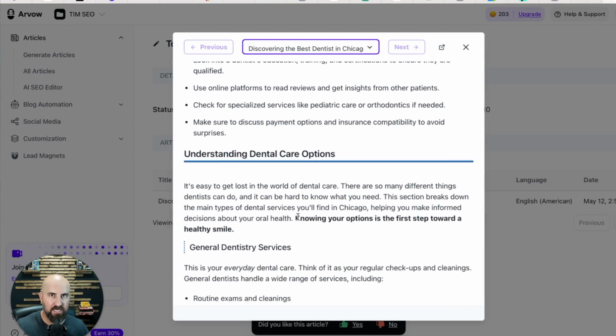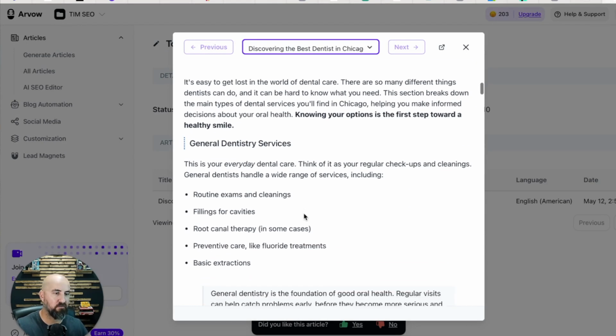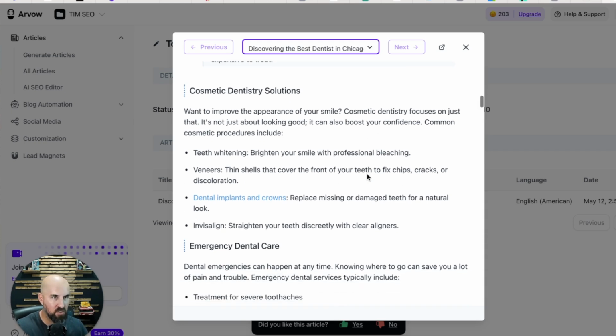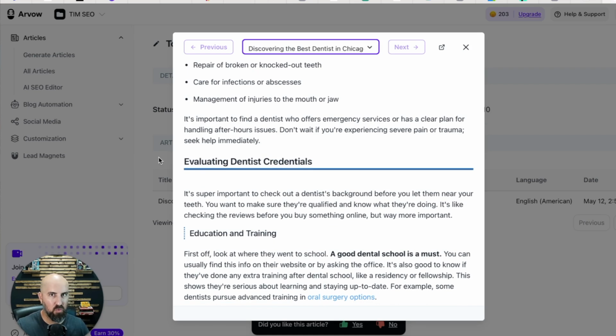You can add your own brand assets, your own sitemap, your own pictures, your own knowledge base if you want, and it'll create highly SEO optimized articles to target those keywords, to target what is popular right now to help you rank higher, but also drive a lot more traffic back to your website so you can get more bookings, more consultations, more sales, regardless of whether you're brick and mortar or e-commerce, whatever the case may be. This is an amazing tool that generates this content with you. So these tools put together are going to be your SEO powerhouse machine.